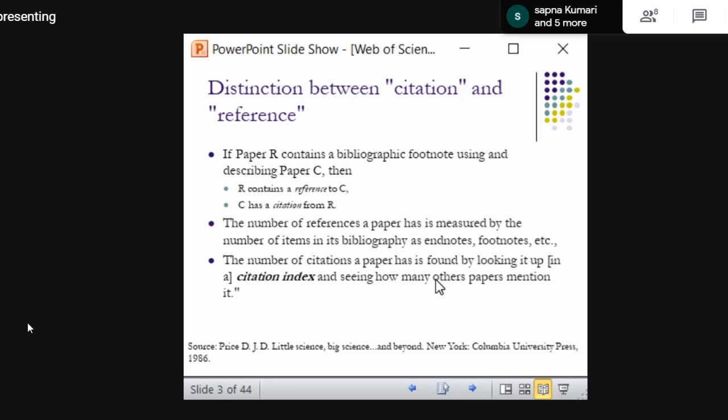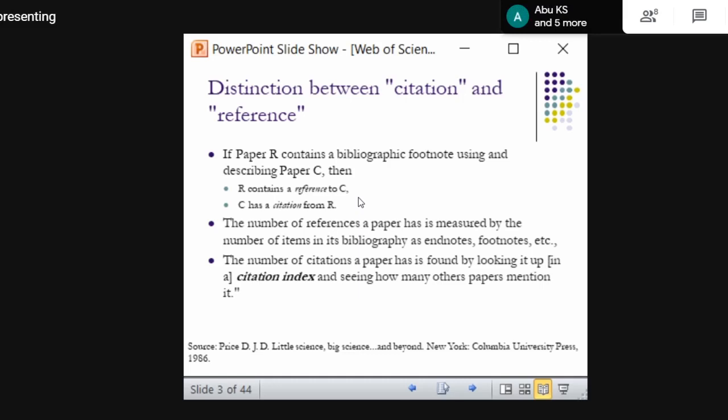That means what is the situation here? R contains a reference to C, and C has a citation from R. See the relationship between C and R actually. So I am writing a paper and my paper is R, and Abhilash has already written a paper. That paper is C. It is already published. So my research and Abhilash's research are the same actually. So what I am doing is in my paper I am citing Abhilash's paper. Okay. I am providing references for Abhilash's paper because I am taking some part of content from his paper. So my paper is R, Abhilash's paper is C. So in my reference list, Abhilash's paper is included. Simple. That is the example.